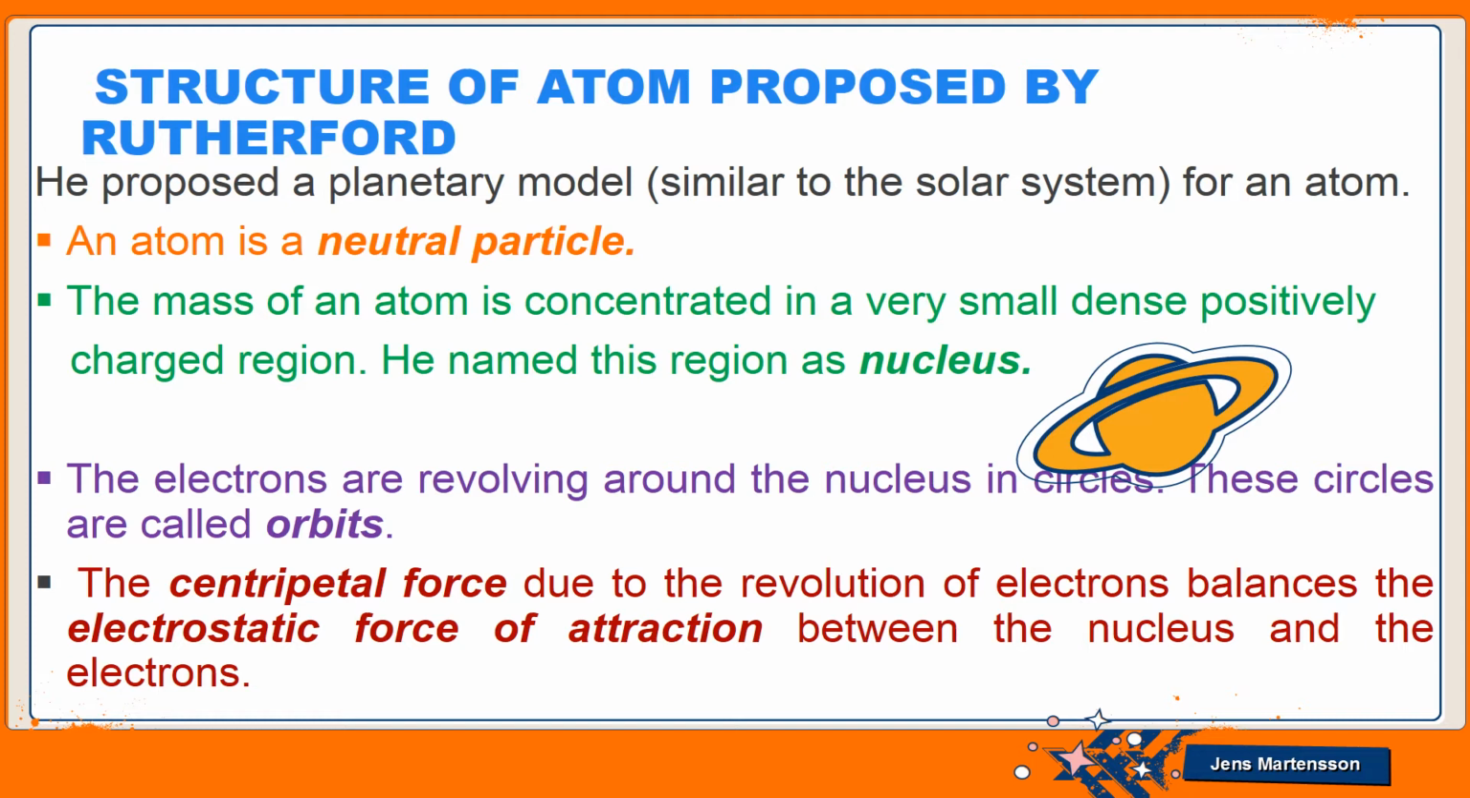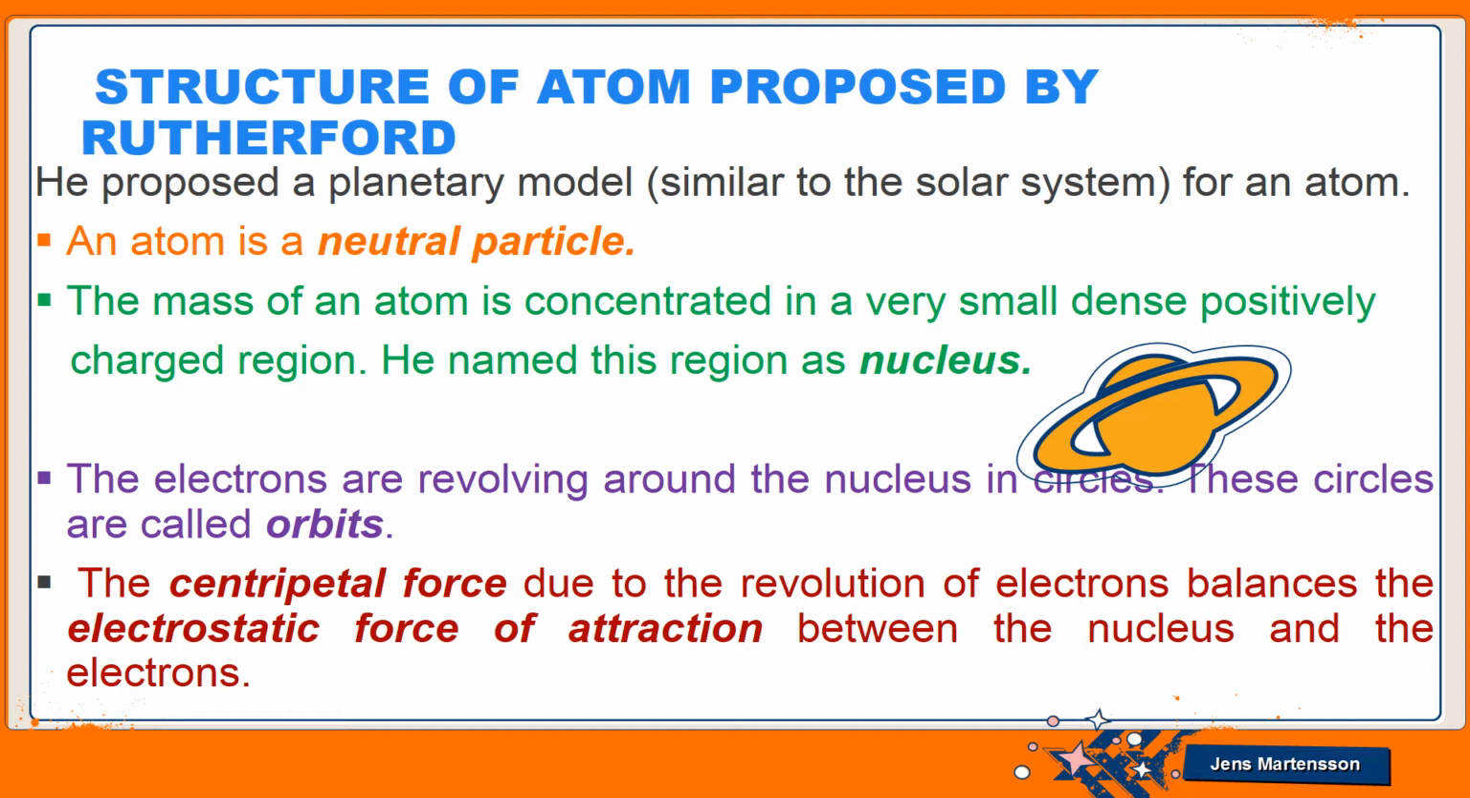And the last point is that the centripetal force due to the revolution of the electron balances the electrostatic force of attraction between the nucleus and the electron. As you have seen, the nucleus is the positive region, it has a positive charge, and the electron is a negatively charged particle. So there will be a force of attraction between the nucleus and electron, as they have opposite charges. So this electrostatic force of attraction is balanced by the centripetal force.